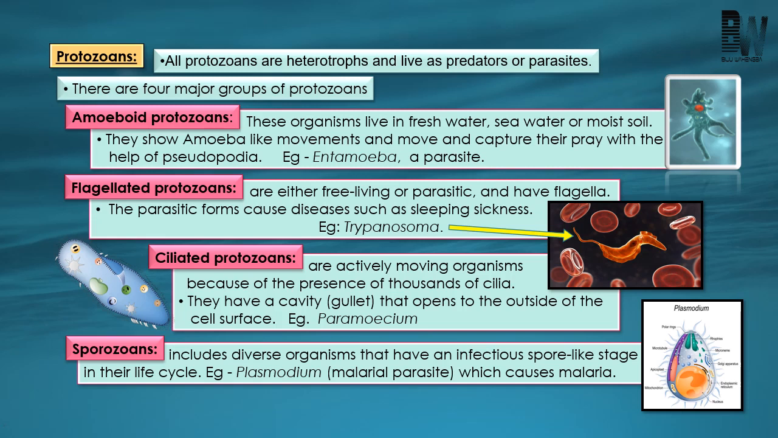Next come to ciliated protozoa. These are actively moving organisms because of the presence of thousands of cilia, and they have a cavity that opens to the outside of the cell surface. Example: paramecium. Now last, come to sporozoa. These include organisms having infectious spore-like stages in their life cycle. For example, plasmodium.